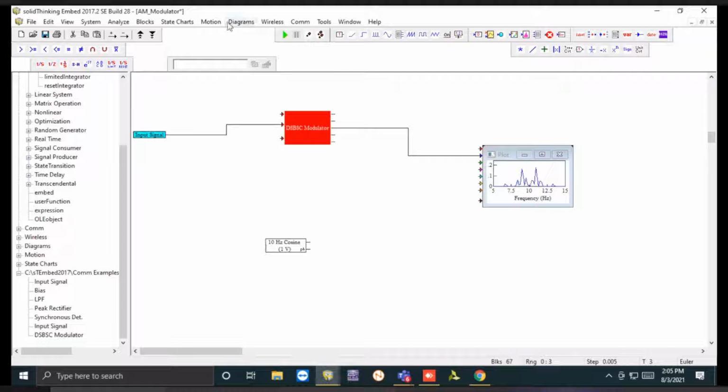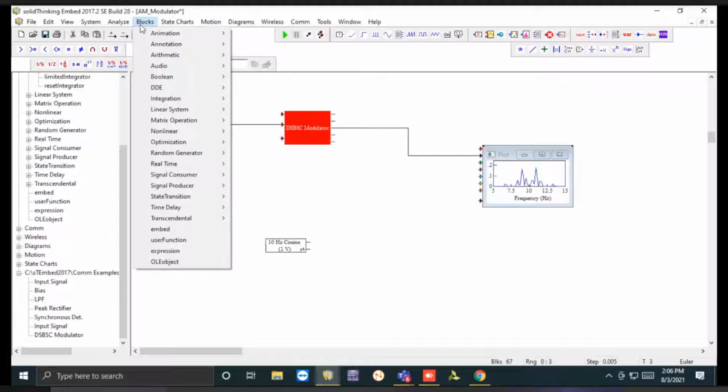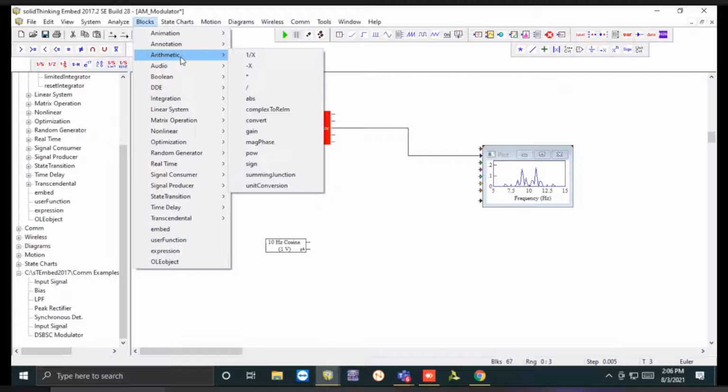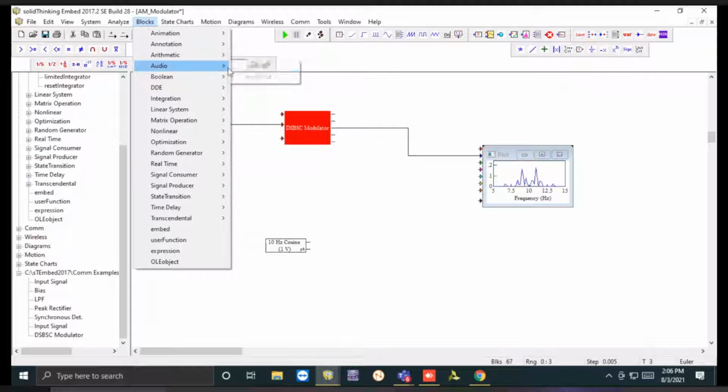We'll multiply this signal with our modulated signal. So we'll take a multiplier, it is a mathematical operation, and you will find it in the arithmetic one, right?